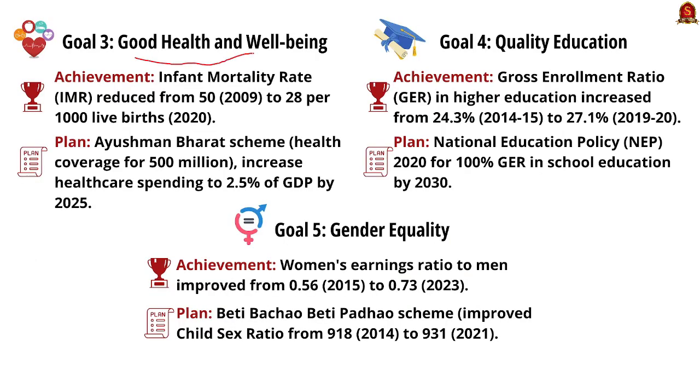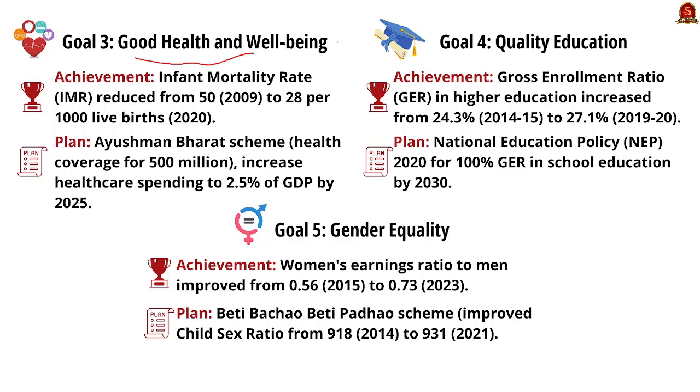And with respect to goal number 3, it is about good health and well-being. Infant mortality rate has been considerably reduced from 50 in 2009 to 28 per 1000 live births in 2020. Schemes such as Ayushman Bharat have been a guiding factor in this regard. And with respect to goal number 4, that is quality education, see, the gross enrollment ratio in higher education has increased considerably from 24.3% in 2014 to 27.1% in 2019 and 2020. Schemes like the National Education Policy of 2020 for 100% education have been a guiding phenomenon so far.